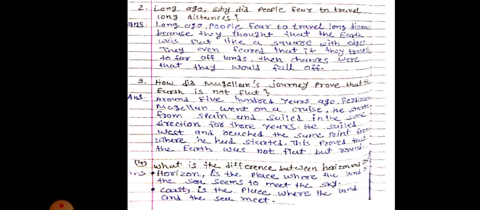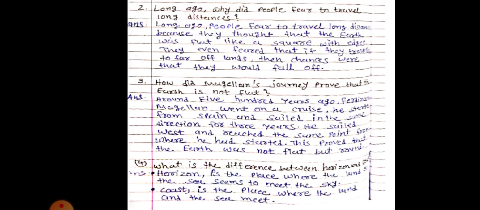Here I will give you the answer that horizon is the place where the land or the sea seems to meet the sky. होरिजोन ऐसी place है जहाँ आपको ऐसा लगता है कि land and sea मिलते हैं, but actually नहीं. Coast is the place where the land and the sea meet. Horizon पे आपको ऐसा लगता है and coast is the place where the land and the sea meet.